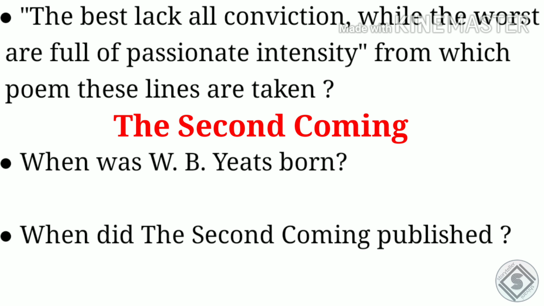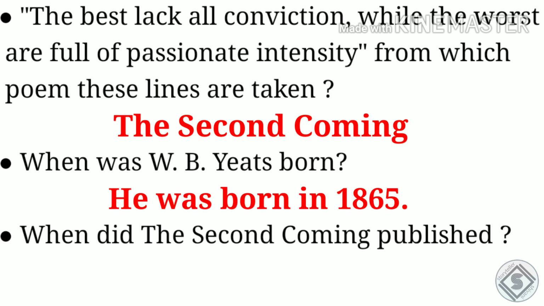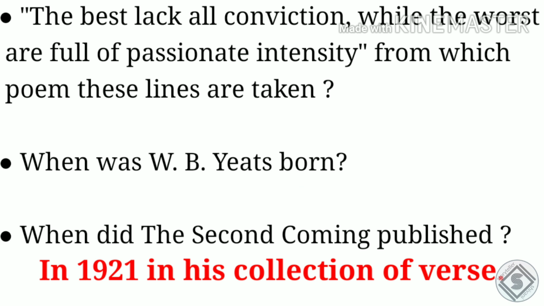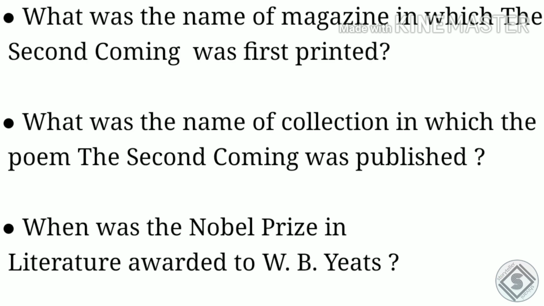Next, when was W.B. Yeats born? So he was born in 1865. Next, when was The Second Coming published? So it was published in 1921 in his collection of verse. Next, what was the name of the magazine in which The Second Coming was first printed? So the name was The Dial.